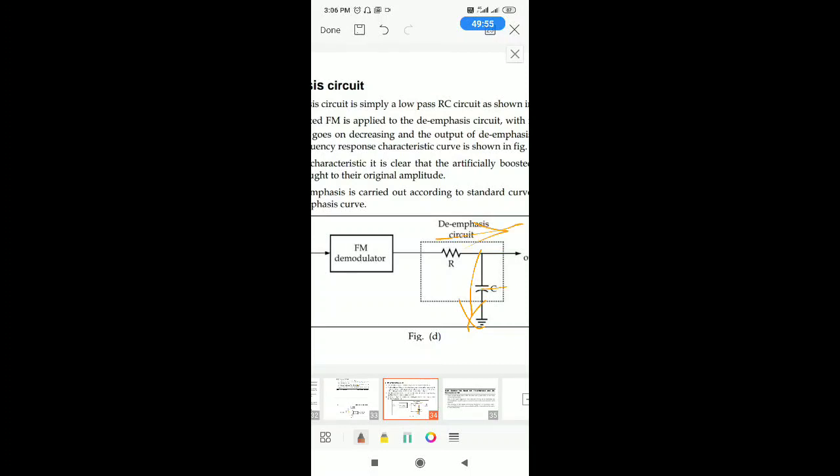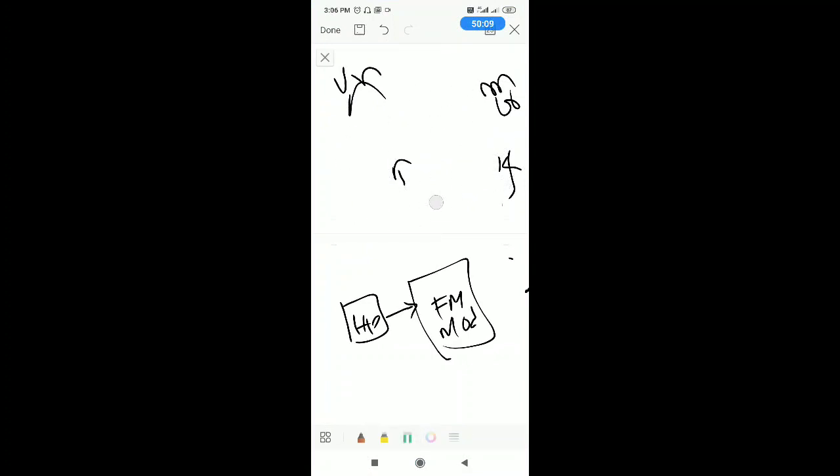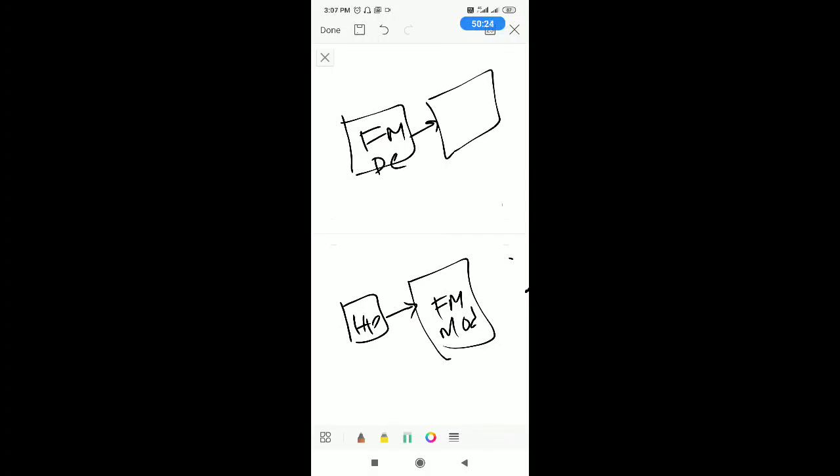For low frequencies, the capacitor acts like an open circuit, hence those are given to the output. So in the de-emphasis circuit, you need an extra circuit after demodulation, that is your low pass filter. This is the FM demodulator, and after this you need a low pass filter. This is de-emphasis, and this is pre-emphasis.